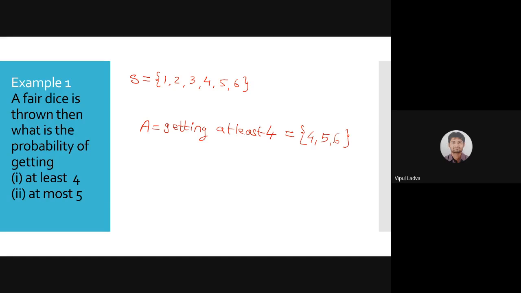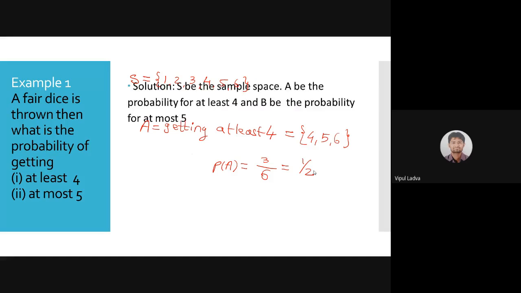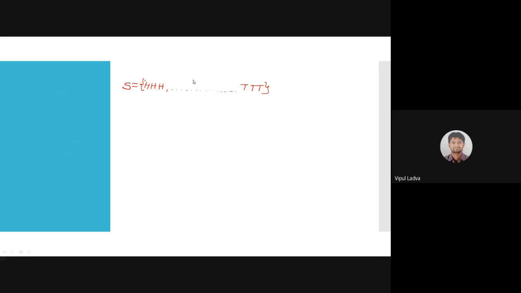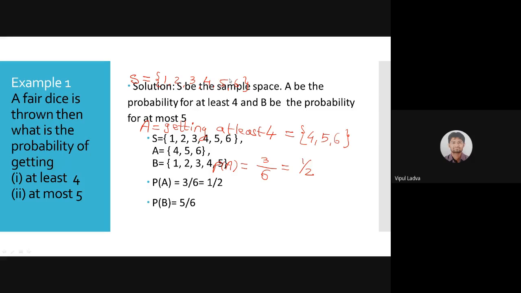Getting this? And as per the definition of the probability of this event A, the number of favorable outcomes is 3 and the total outcomes is 6, so the value should be 1 by 2, or you can write 3 by 6. Getting this or not? Yes, sir. So let me show you the solution. This should be the solution. Before that, let me erase this.